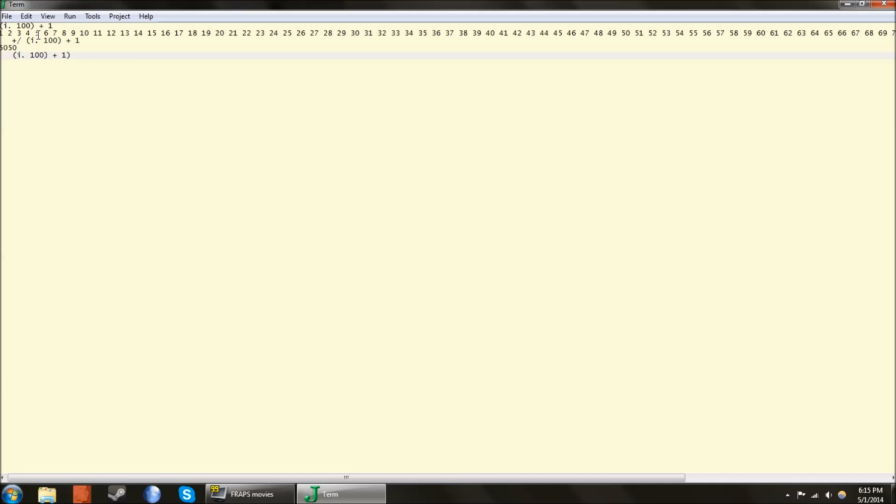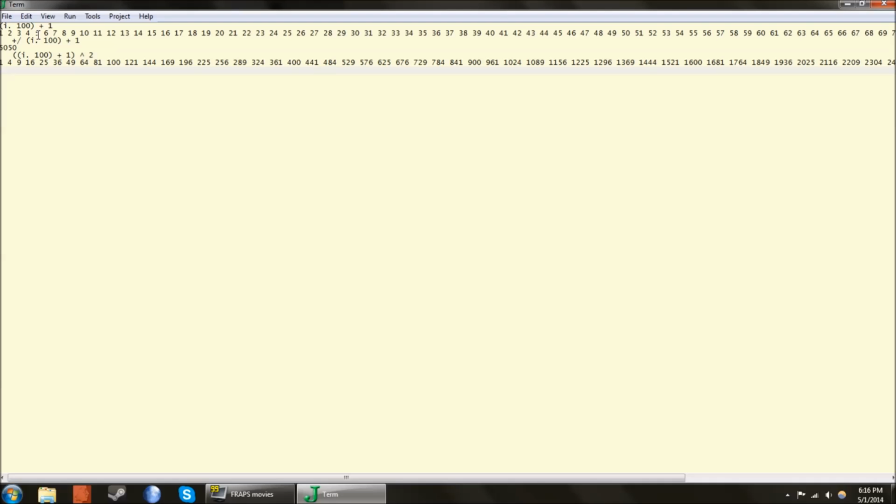Adding 1 increases it by 1, so it starts with 1, not with 0. And then again, plus slash adds them all up. And so this is really just getting the two separate parts of the equation: the sum of the squares of the first 100 natural numbers and the square of the sums. And I had some trouble with syntax here because, yeah, it just wasn't working.